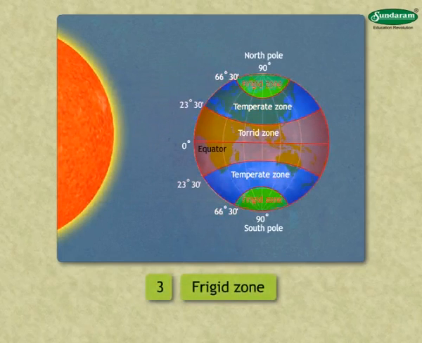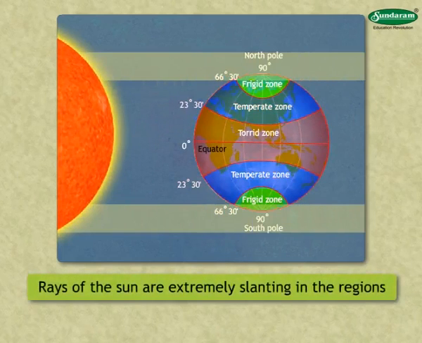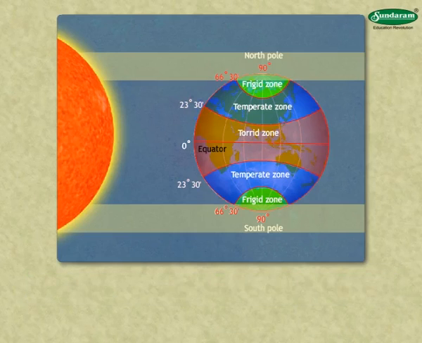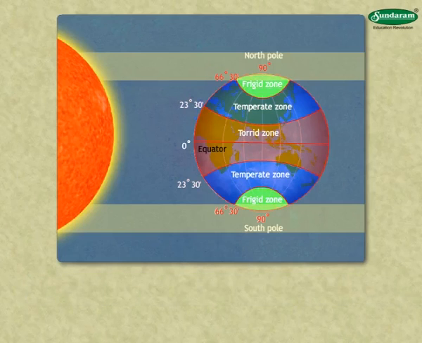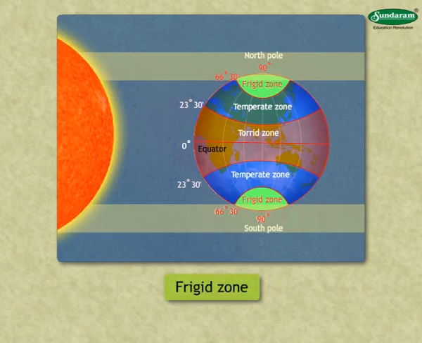Frigid zone. Rays of the sun are extremely slanting in the regions that lie between 66 degrees 30 minutes and 90 degrees north and south latitudes. Hence, the temperature in this region is very low. That is why this temperature zone is called the frigid zone.